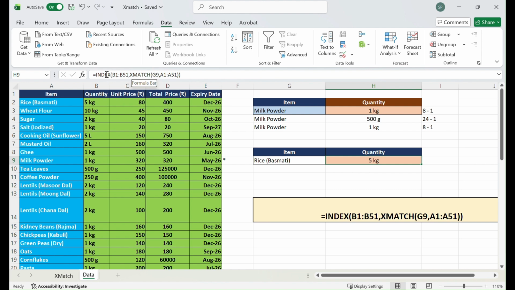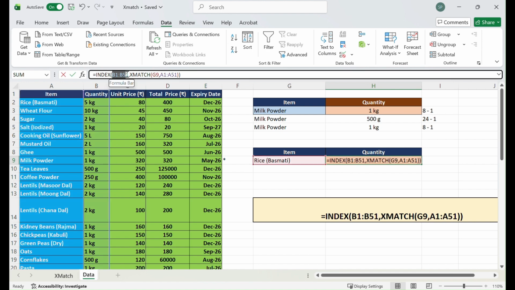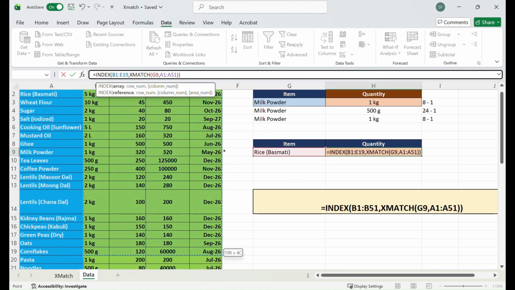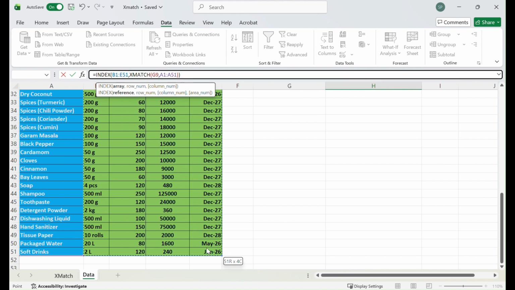So here we are explicitly mentioning in which column I have my details. Instead of that, let's tell the index that we want to get the result from the entire fields. So let's select the complete range here, B1 to E51. And here we give another XMatch. So this XMatch is giving us the row number.